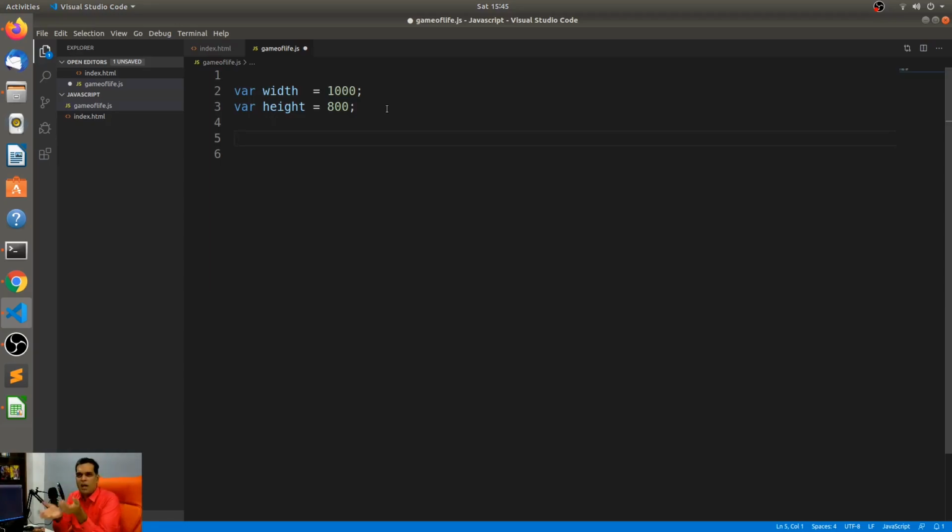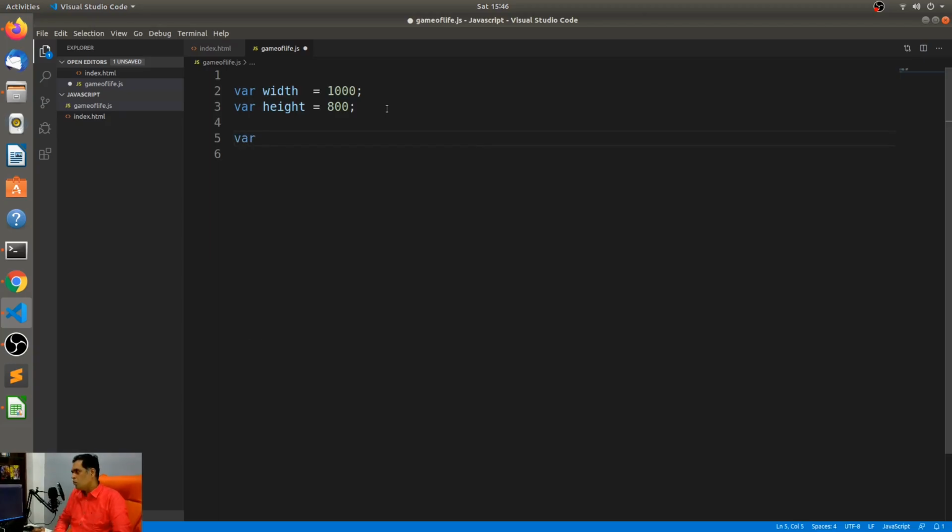Both have their advantages and disadvantages, and I'm deciding which one to go with. If I say this is the number of cells on the x-axis and this is the number on the y-axis, I think it will be easier for me to control the array and all of those things. So let's do that instead. Let's make it simpler for ourselves.